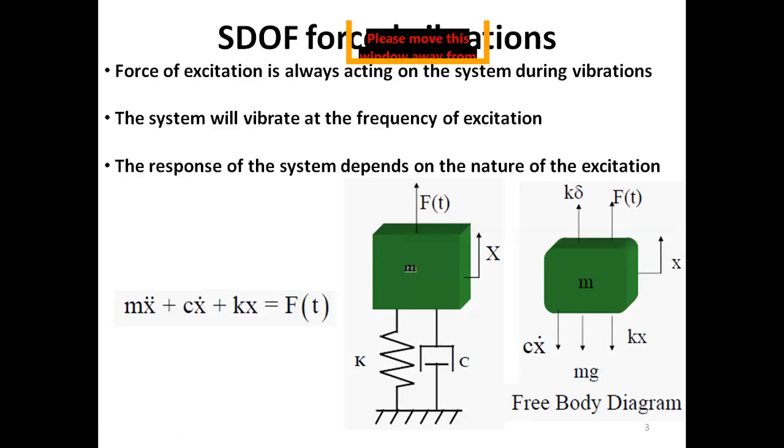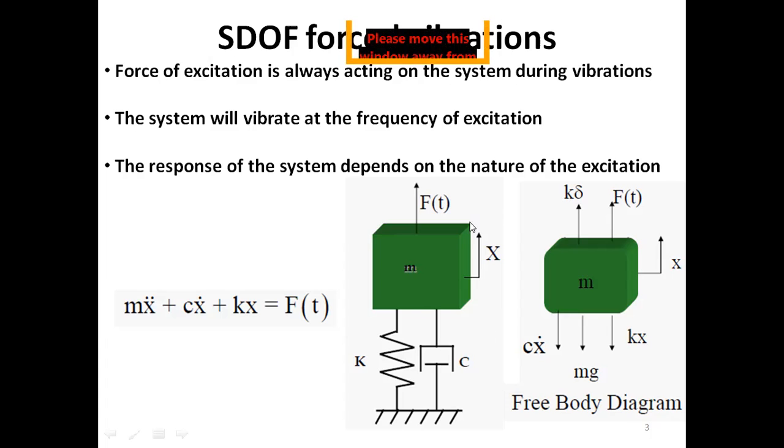If the requirement is to find out the fundamental frequency, the easiest way is to model your system as a 1 degree of freedom system, because this is the simplest model. If the requirement is to find out the two natural frequencies, then you have to model your system as a 2 degree of freedom system. So here, for the sake of simplicity and learning, let's say we are modeling our actual systems, which are real systems that have multi-degree of freedom, as 1 degree of freedom systems.